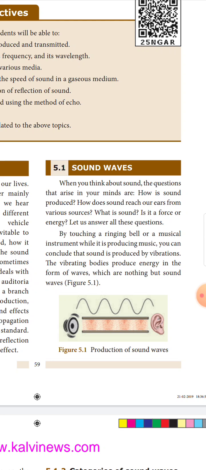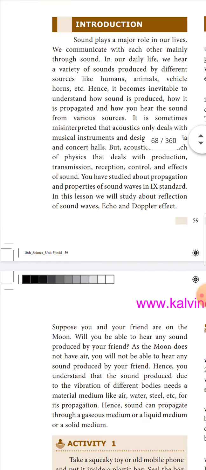By touching a ringing bell or a musical instrument while it is producing music, you can conclude that sound is produced by vibrations. The vibrating bodies produce energy in the form of waves, which are nothing but sound waves. The production of sound waves is shown in figure number 5.1.